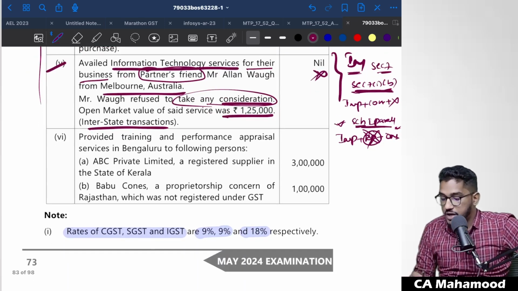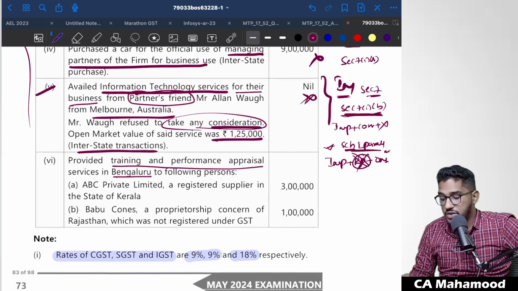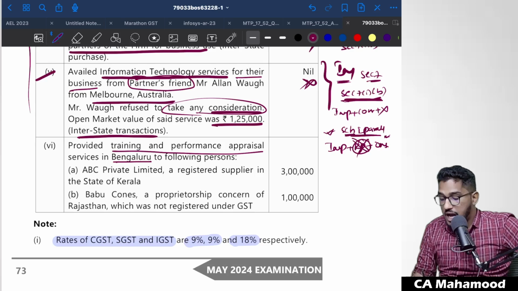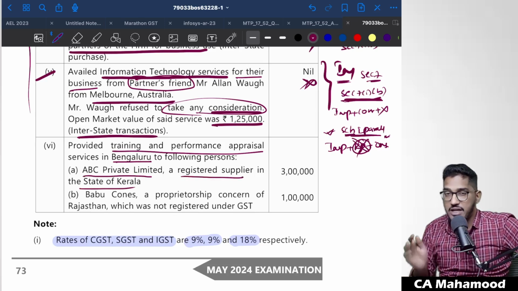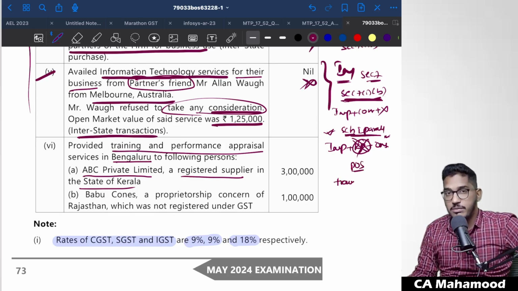Okay, next one. Provided training and performance appraisal services in Bengaluru to the following persons. So this Qt and company, they have provided training and performance appraisal services in Bengaluru to the recipient, who is ABC Private Limited, a registered supplier in the state of Kerala. So now we have to go to the place of supply chapter. In the place of supply chapter, we have seen how to determine place of supply for training and performance appraisal services.